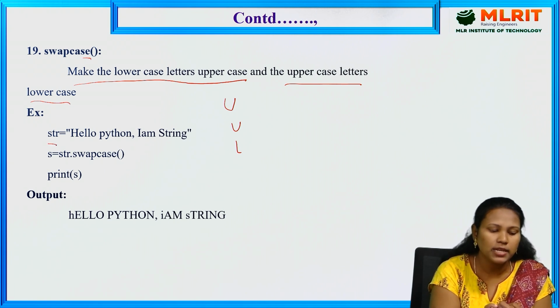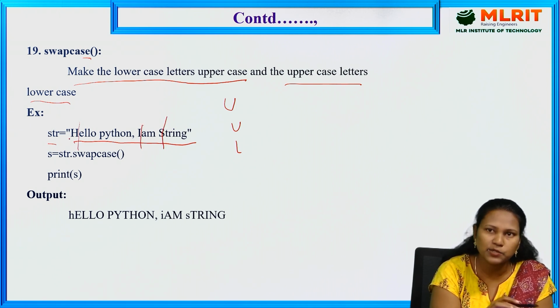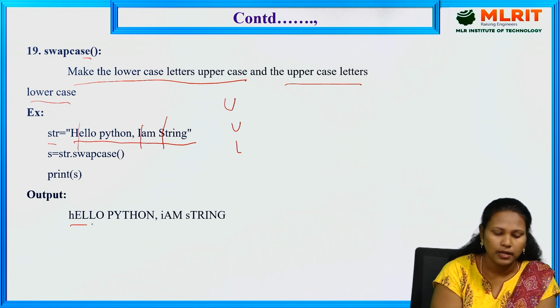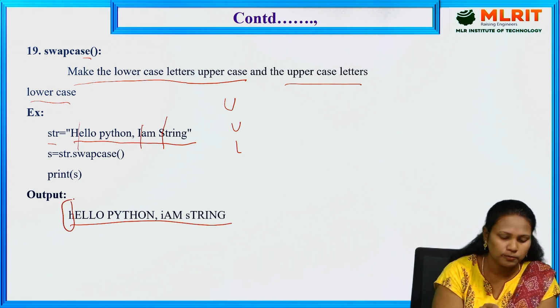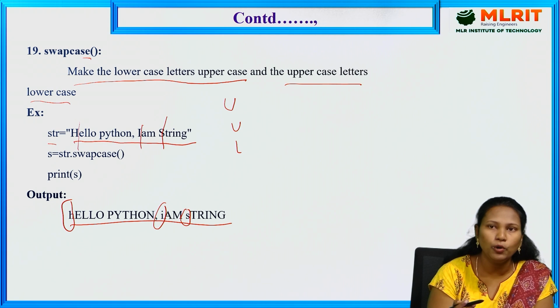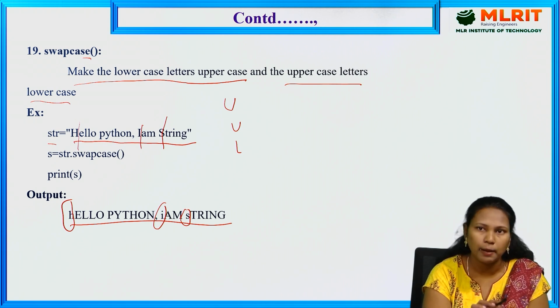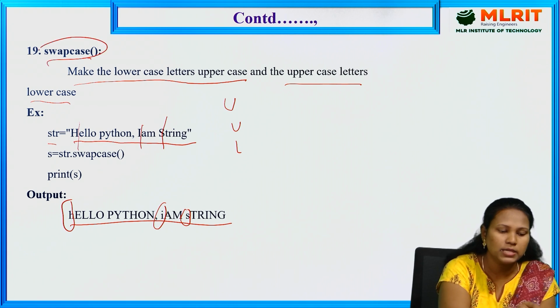So str is equal to "hello Python I am string". In this, H is capital, I is capital, S is capital. It swaps them: H, I and S become small, and the remaining all become capital. See here, "hELLO pYTHON i AM sTRING". So if you want to interchange small to upper and upper to lower, we can use swapcase.